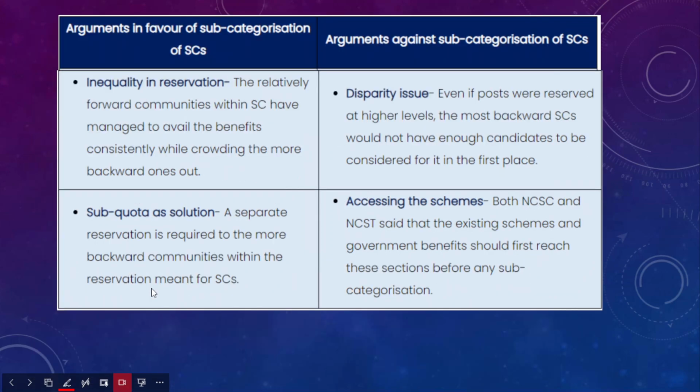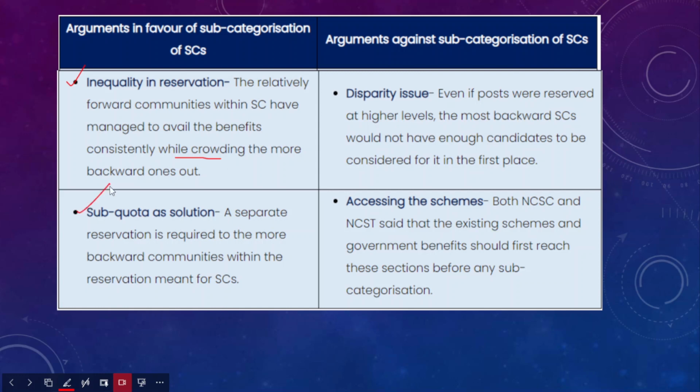Now after that, there are a few more arguments about the subcategorization of SCs. The third argument would be inequality in reservation. Relatively forward communities within the same reservation category, so within SCs, have managed to avail the benefits consistently while crowding out the marginalized or backward classes within the same category. So there's an inequality in reservation. After that, the sub-quota as a solution.